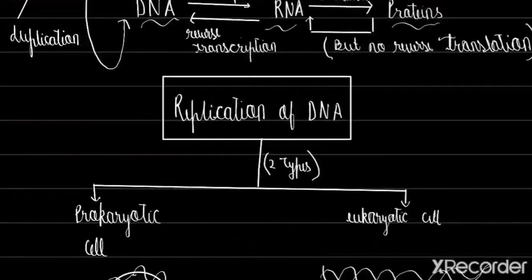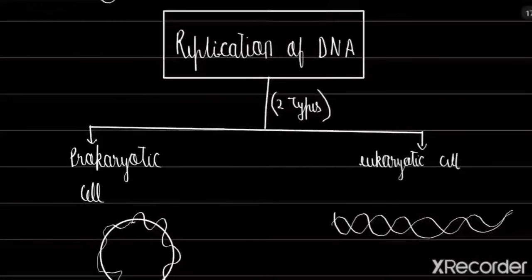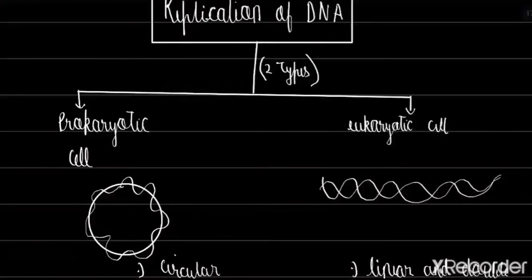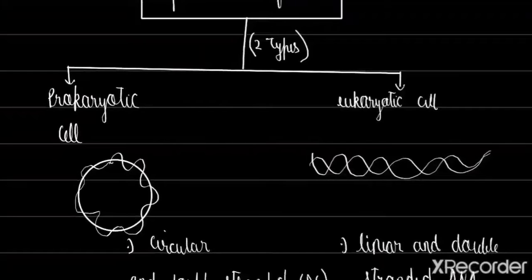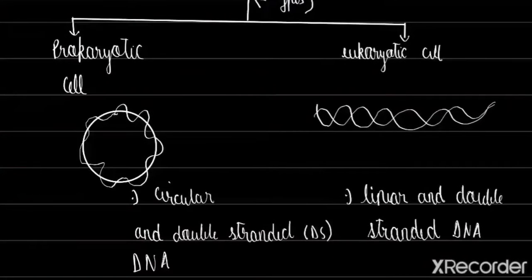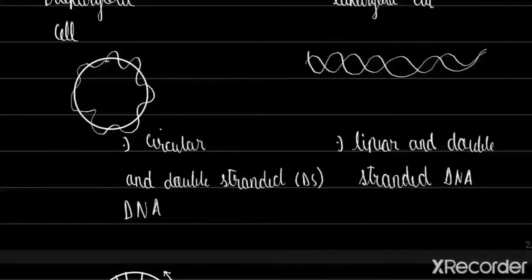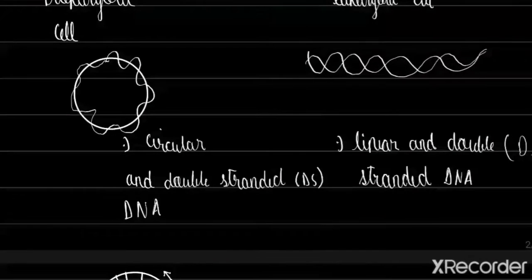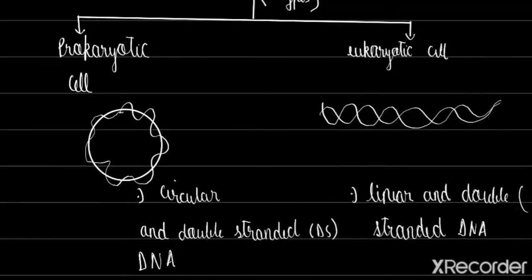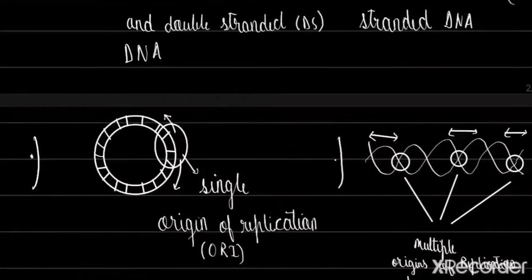So let's talk about replication of DNA. Replication of DNA consists of two types: prokaryotic cell and eukaryotic cell. Eukaryotic cells consist of linear, double stranded DNA, and prokaryotic cells consist of circular, double stranded DNA. Double stranded is also represented by the DS sign. So linear DS DNA and circular DS DNA. In prokaryotic cells it is circular, in eukaryotic cells linear.